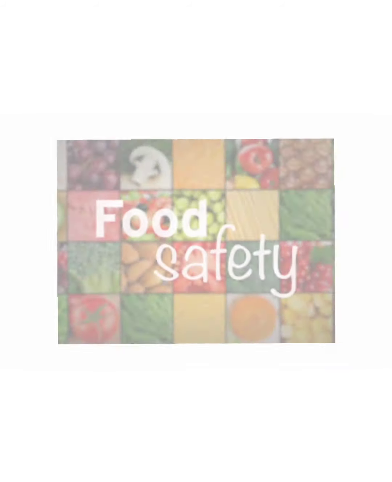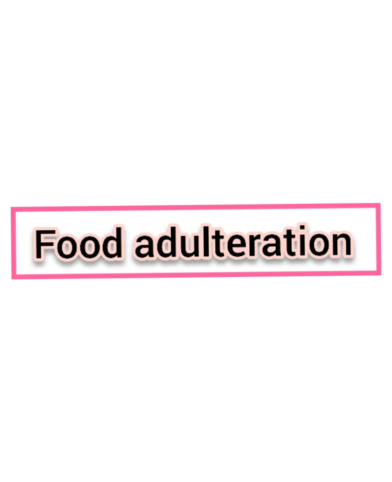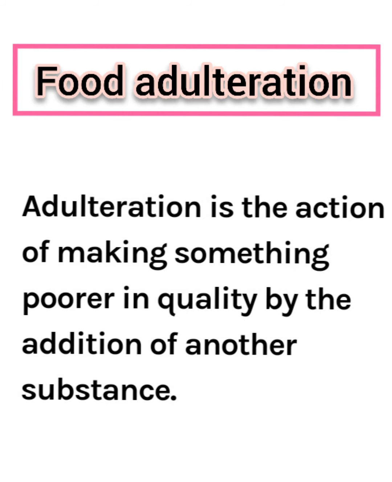Now, let's study Standard 7 Science, Lesson number 5, Food Safety. Students, let us know more about food adulteration in detail. Firstly, let us know the definition of food adulteration. Adulteration is the action of making something poorer in quality by addition of another substance.